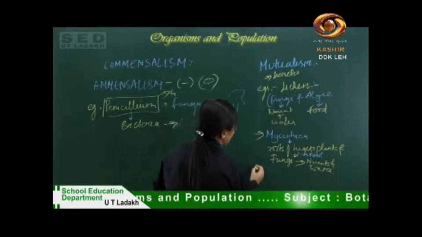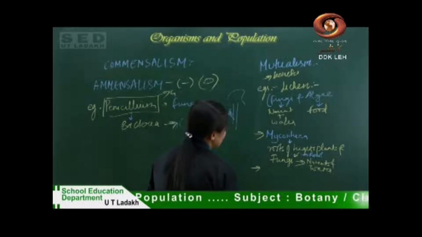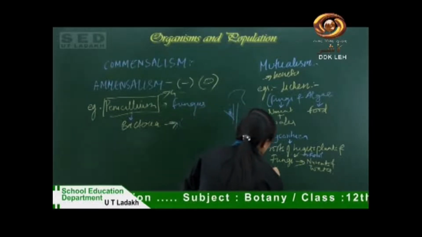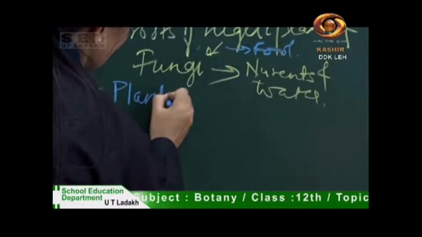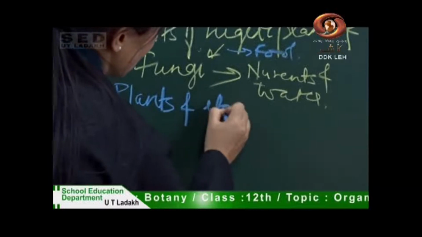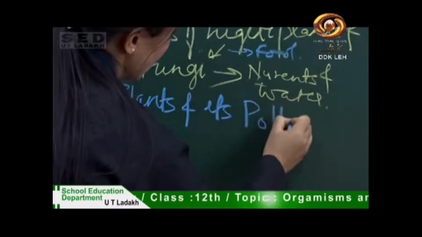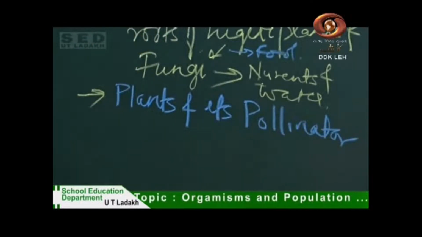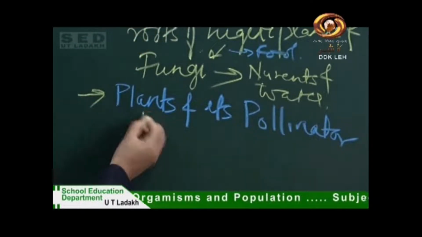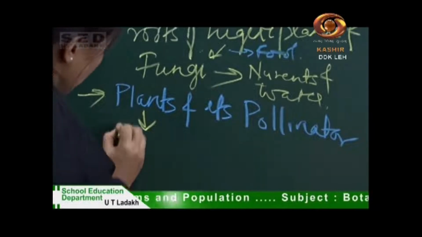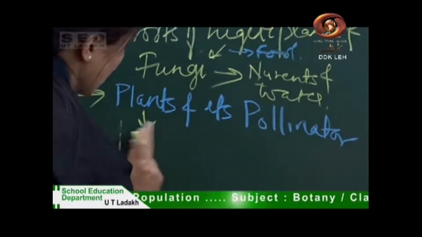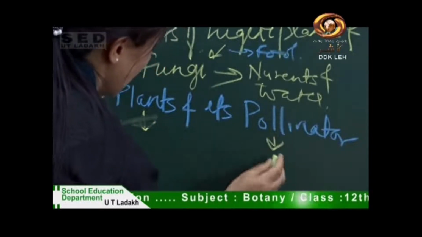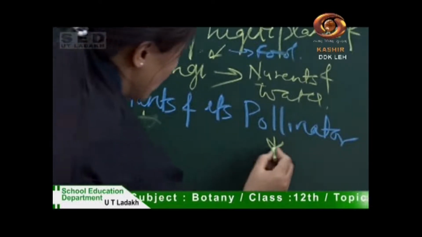Another example of mutualism is the relationship of plants and their pollinators. Pollinators help plants in pollination.